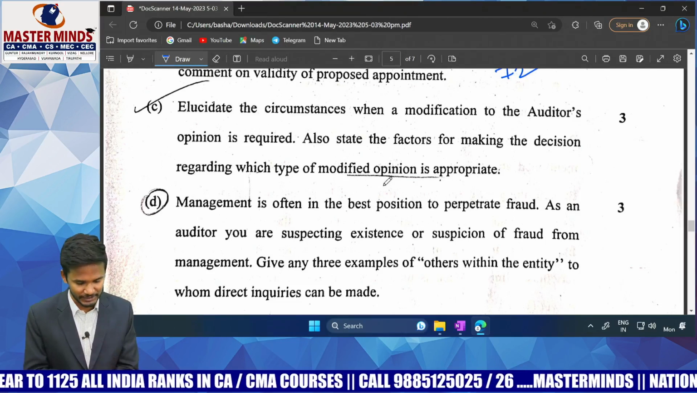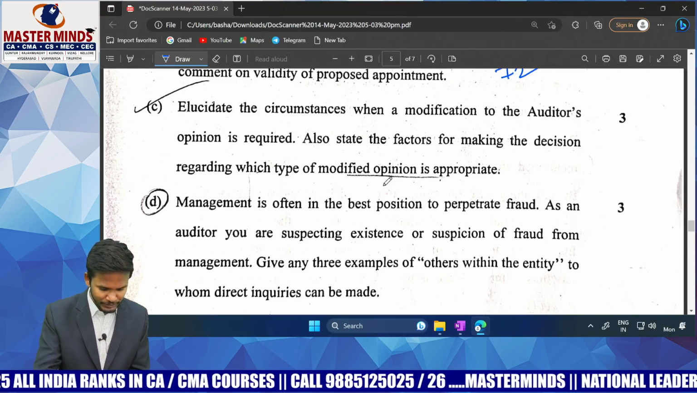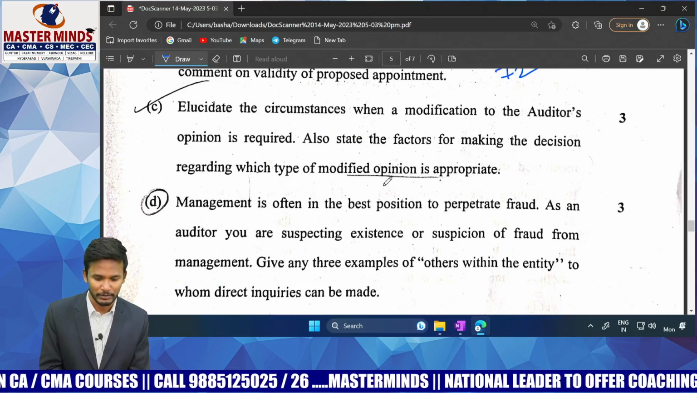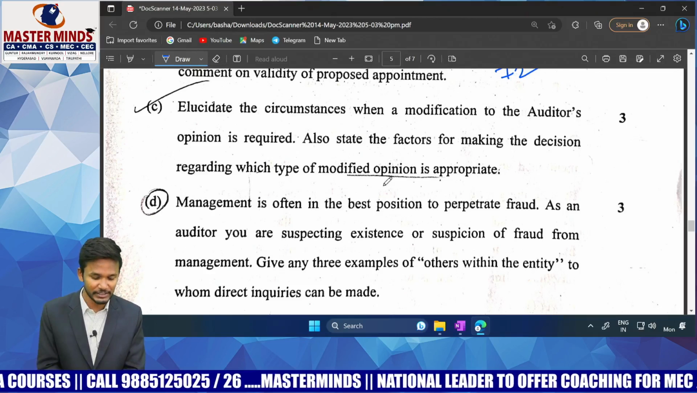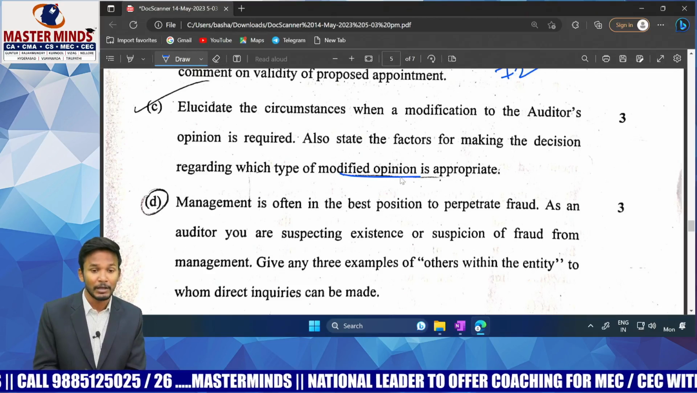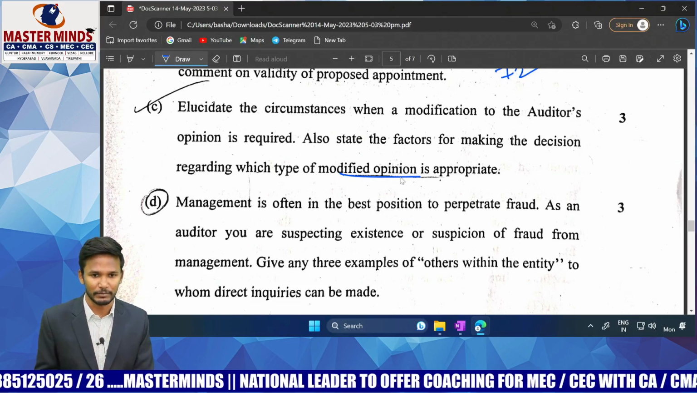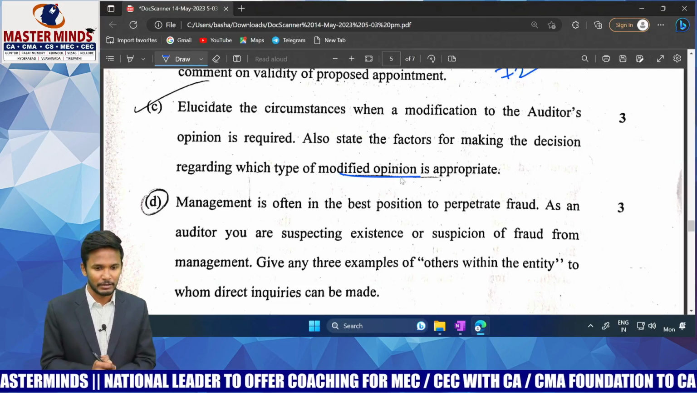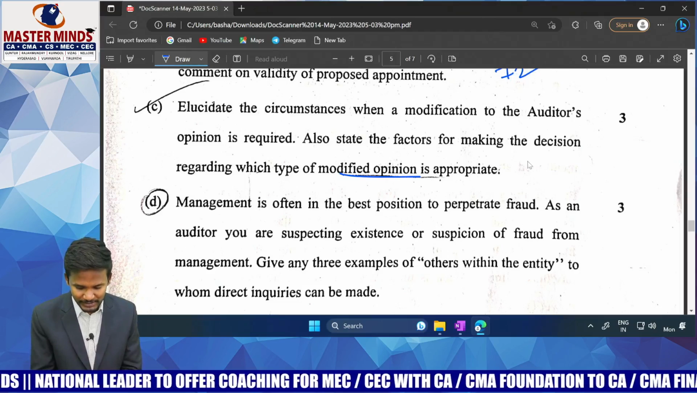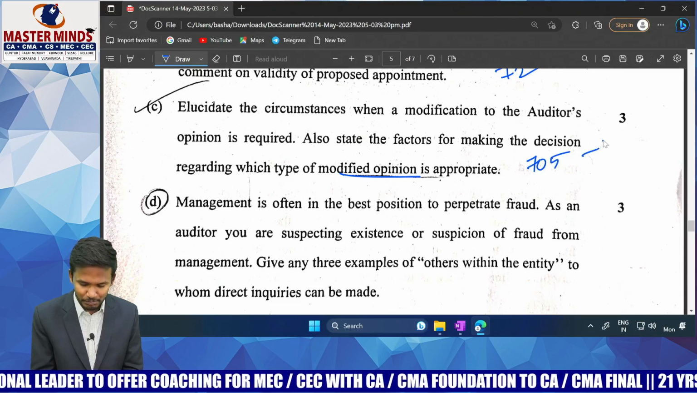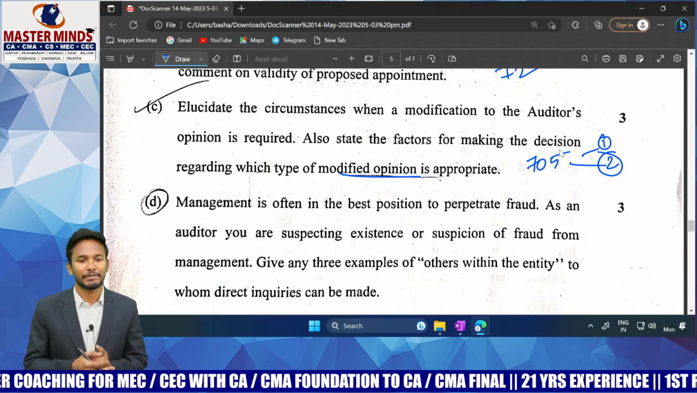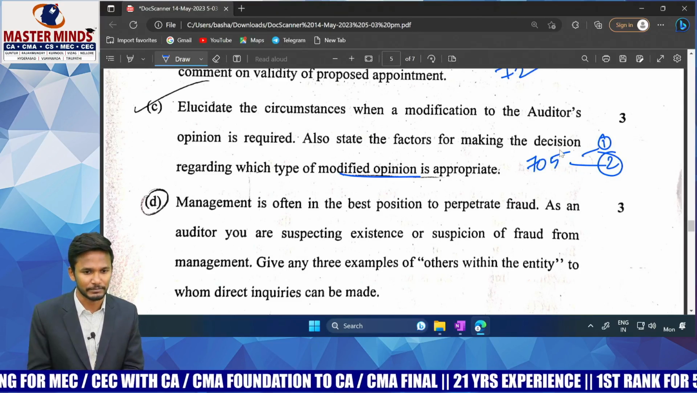Okay. Yes. Next one. Elucidate the circumstances when a modification to the auditor's opinion is required. Also state the factors for making the decision regarding which type of modified opinion. The question is a combination of two questions. First of all, what are the circumstances in which you will issue a modified opinion? Sir, straight away, this is the question from SA 705. The first point and second point in our material, audit reporting chapter, SA 705, are the answers here.